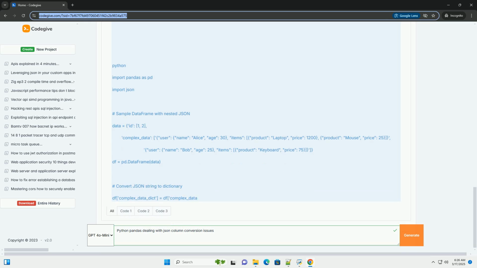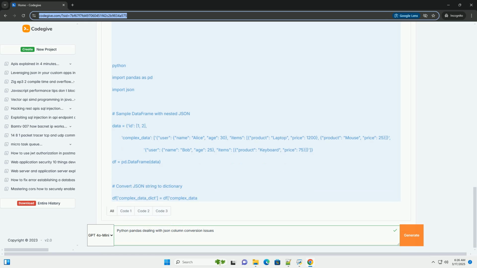The .get method is crucial for handling cases where a key might be missing from some JSON objects. It allows you to specify a default value if the key is not found, for example city defaults to unknown. Finally, we remove the original details and details_dict columns, optional, to clean up the data frame.